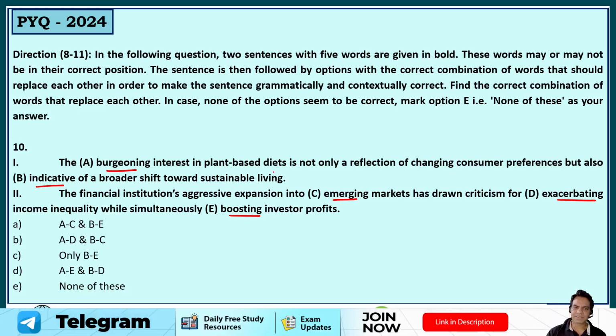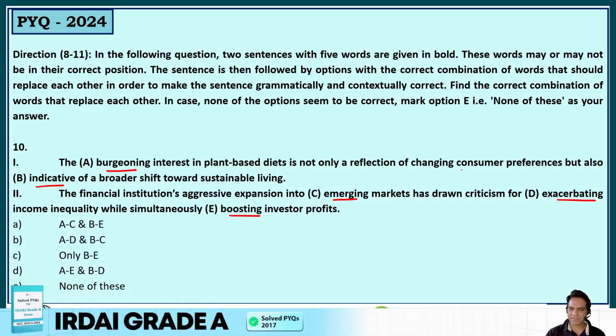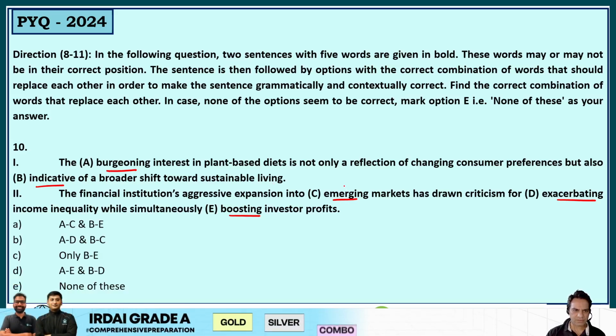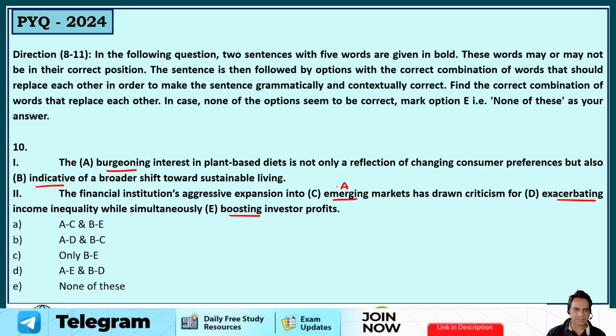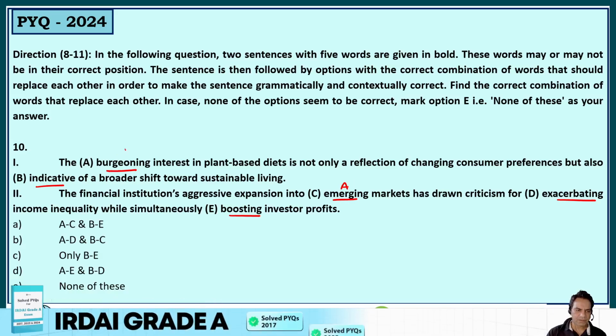The emerging interest in plant-based diets is not only a reflection of changing consumer preferences, but also indicative of a broader shift towards sustainable living. So I think it should be the emerging interest. Maybe boosting, but I think it should be the emerging interest.